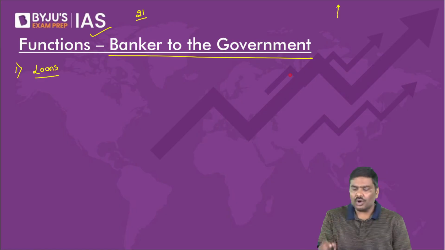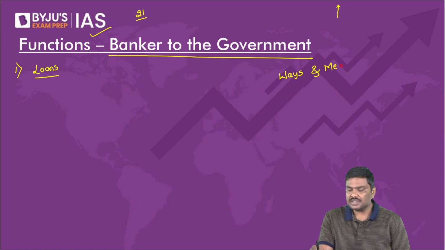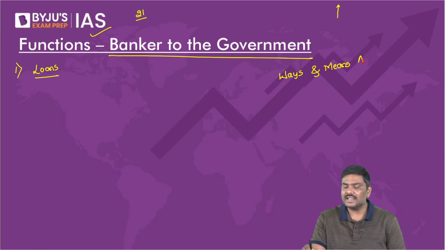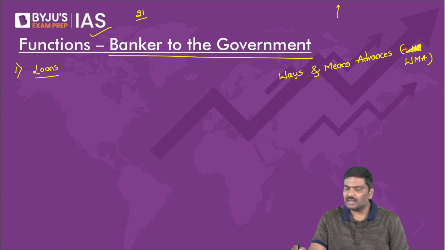There is a tool called Ways and Means Advances, WMA.